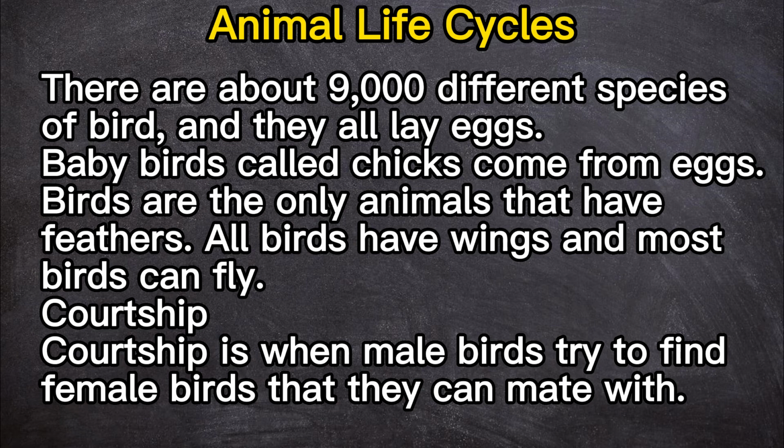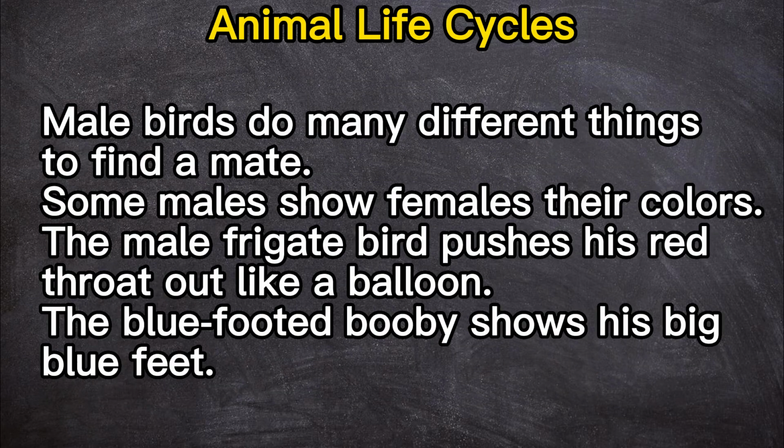Courtship. Courtship is when male birds try to find female birds that they can mate with. Male birds do many different things to find a mate. Some males show females their colors. The male frigate bird pushes his red throat out like a balloon. The blue-footed booby shows his big blue feet.